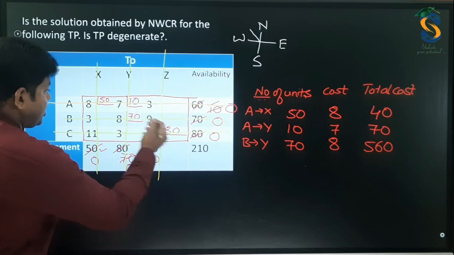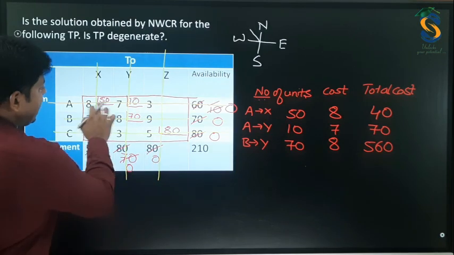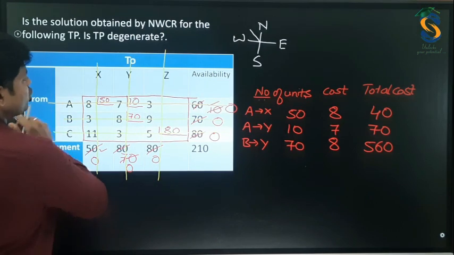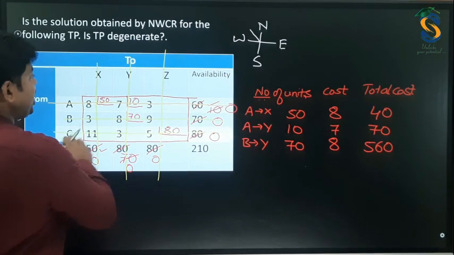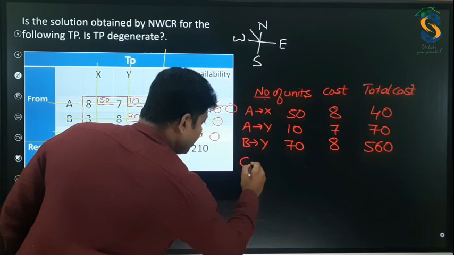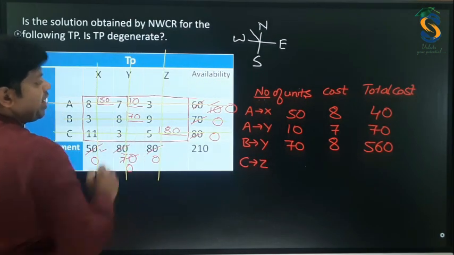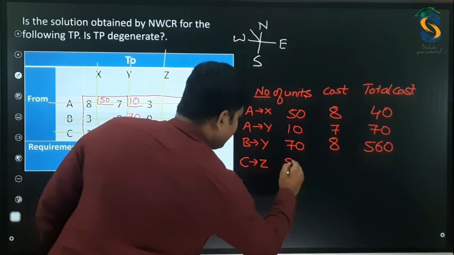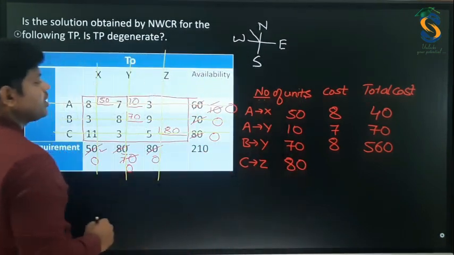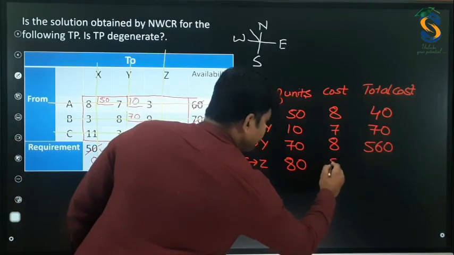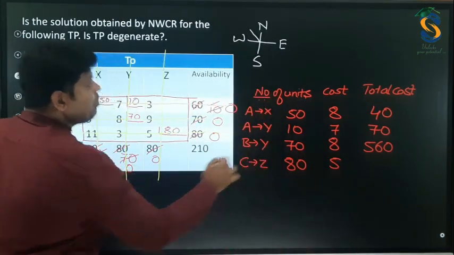Right? Next, the last one, because there are 4 allocations. 4 allocations should be there here. The last one is C to Z. C to Z. Okay. Now the number of units, 80. Right. Then cost per unit, 5. So you have to multiply.